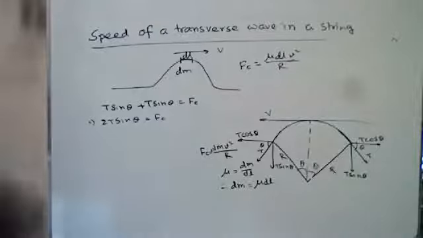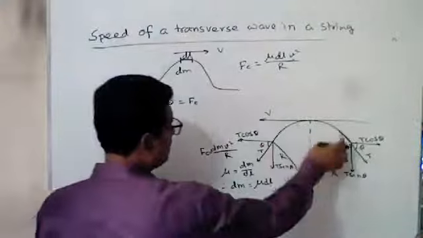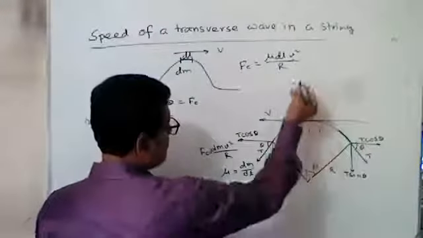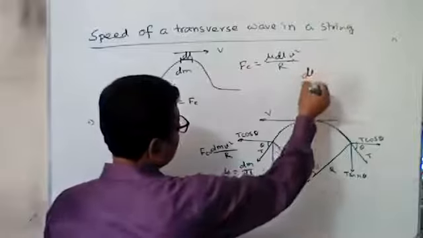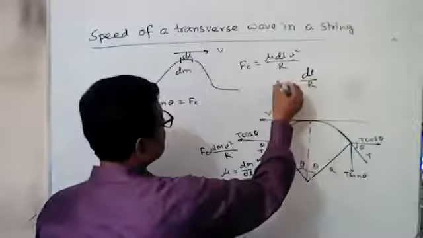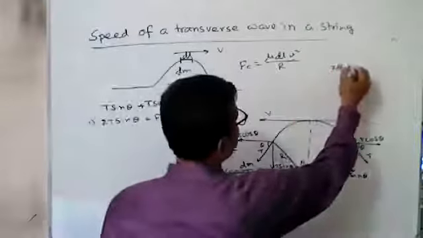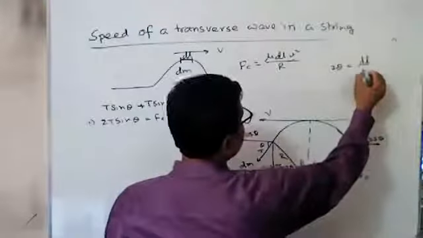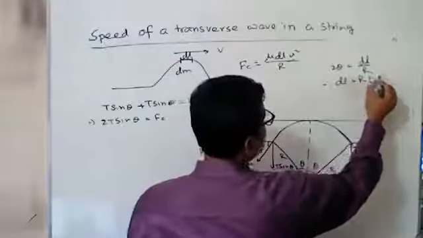Okay. Now, according to this, what is the dl? This angle is 2 theta. So we can say the radius is r, and this is 2 theta. So dl equals r into 2 theta.